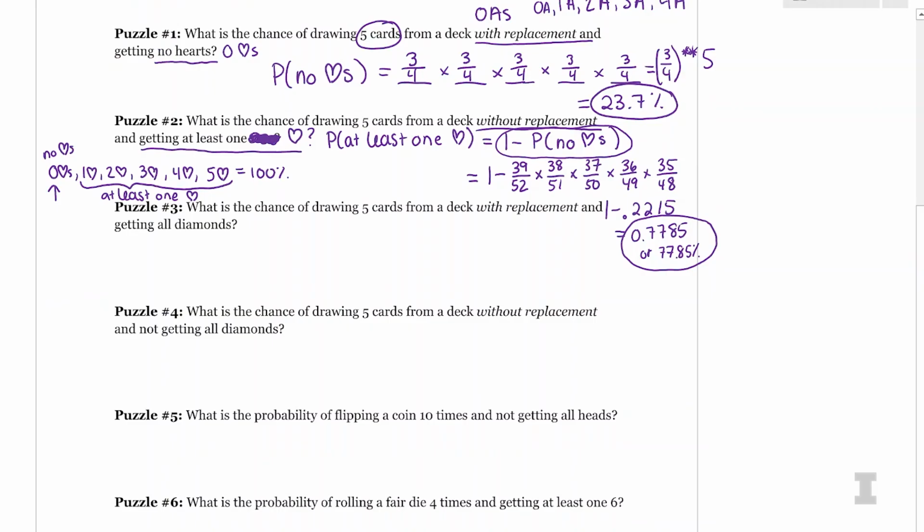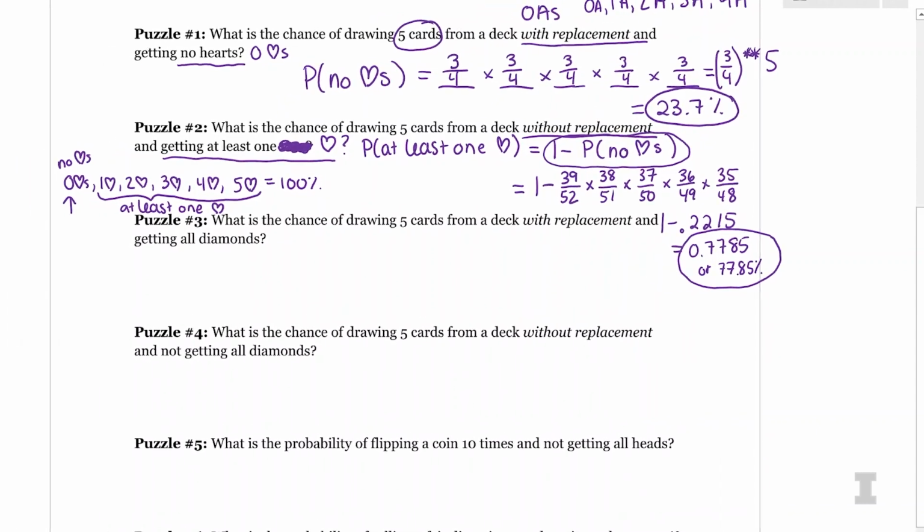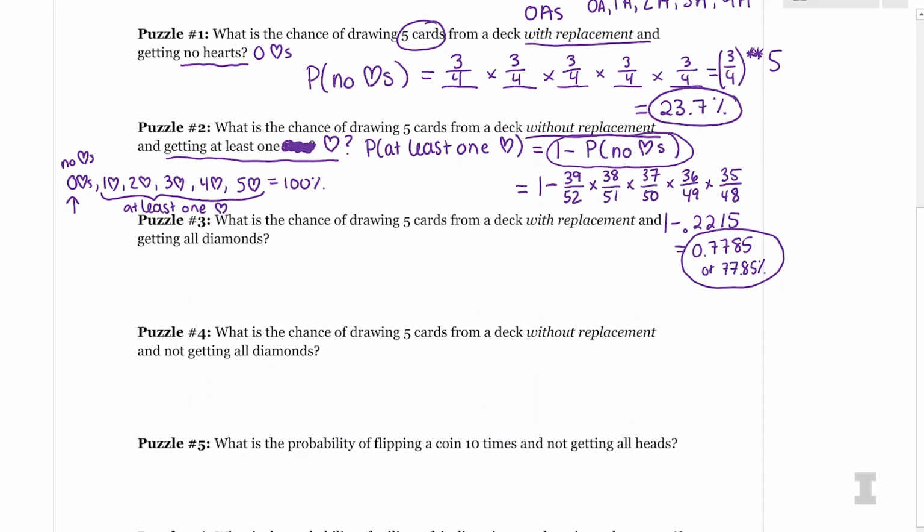So the next one says, what's the chance of drawing 5 cards from a deck with replacement and getting all diamonds? So what's the probability of getting all diamonds? And Wade, do you think I need to use one of my special cases here? Am I asking for the probability of at least 1 diamond? Nope. And not all diamonds? Nope. Just the probability of getting all diamonds.